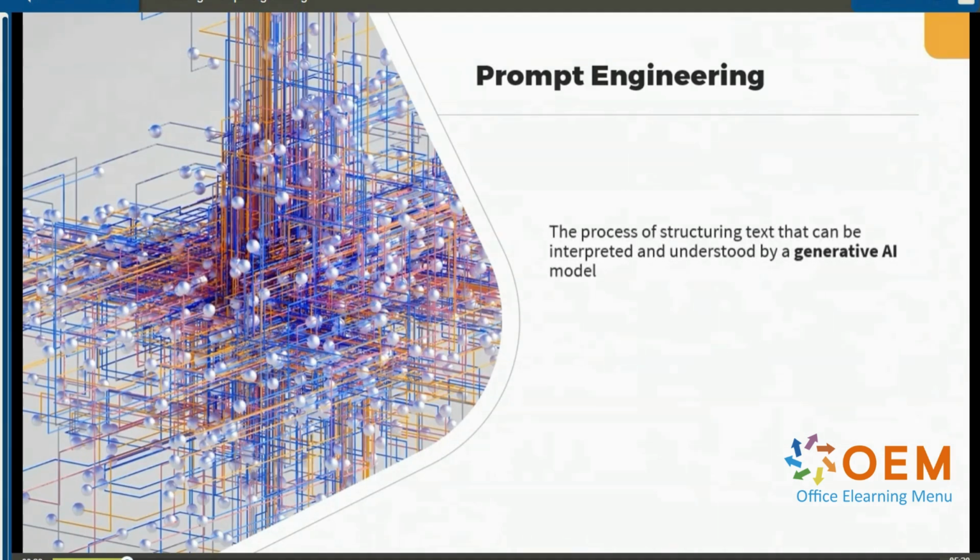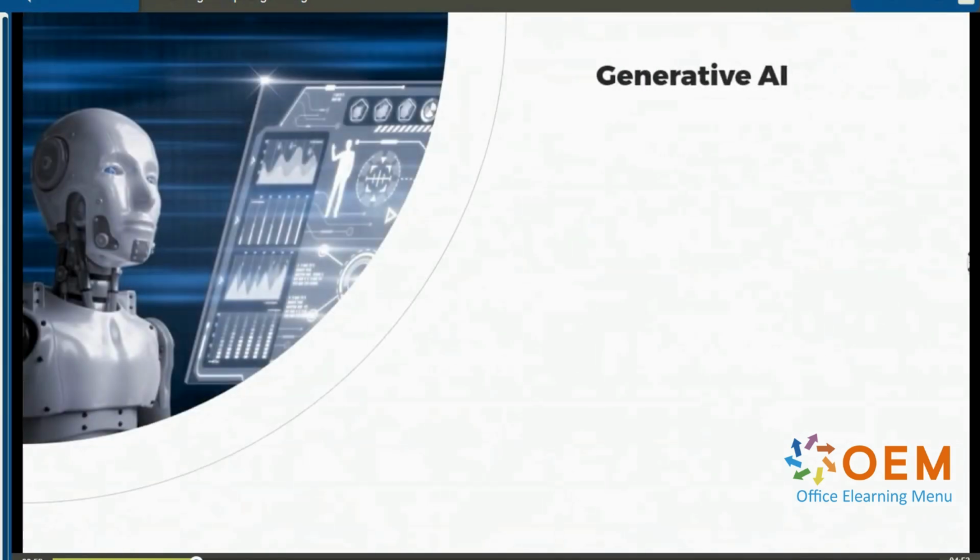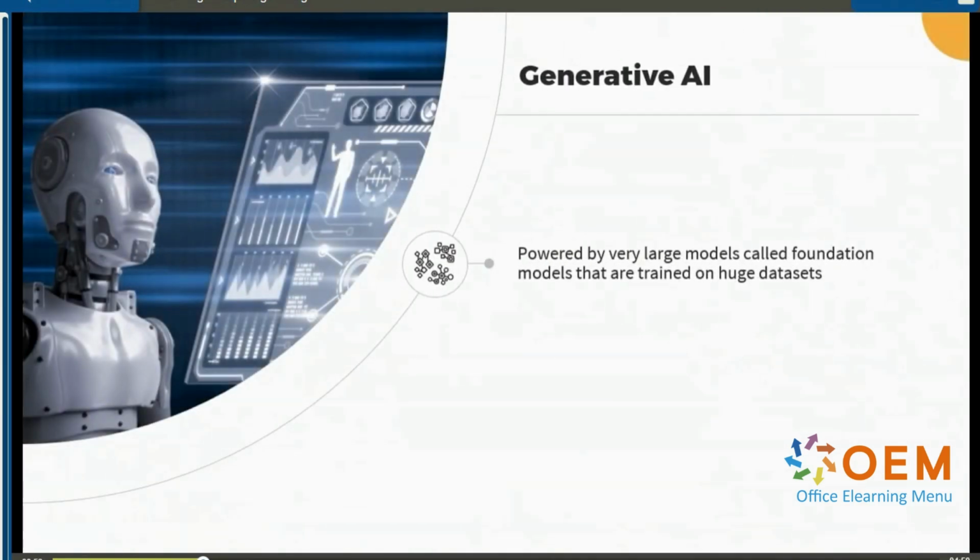Prompt engineering is the process of structuring text that can be interpreted and understood by a generative AI model. Generative AI models are machine learning models that are trained on a huge corpus of data and are capable of generating new data instances of the type that they are trained on. The data instances that they generate are unique in that they do not actually exist in their training data. Generative AI is powered by very large models called foundation models that are trained on huge data sets. And here, when I mean huge, they are trained on billions of records.